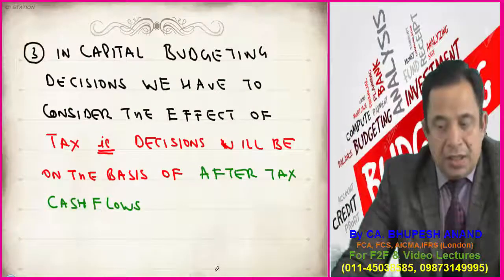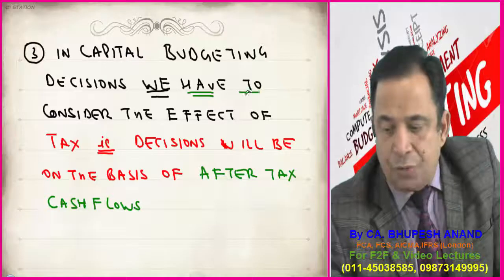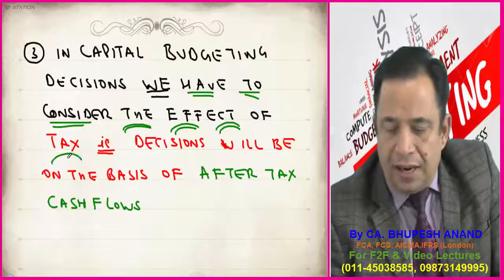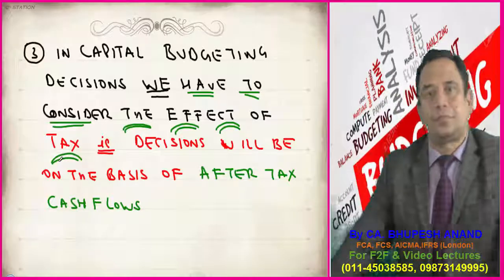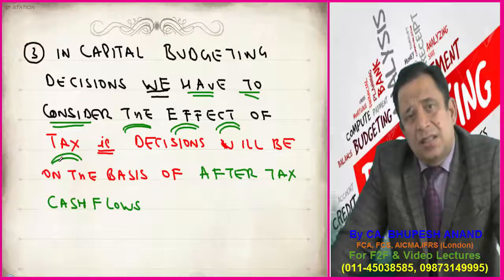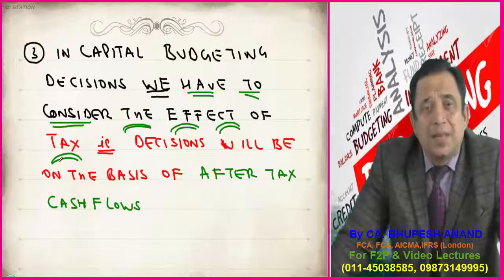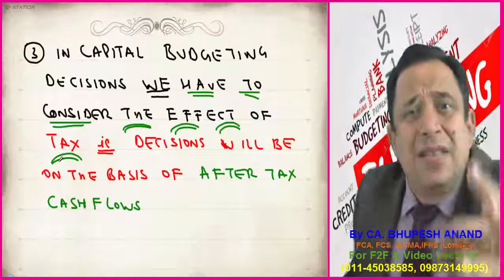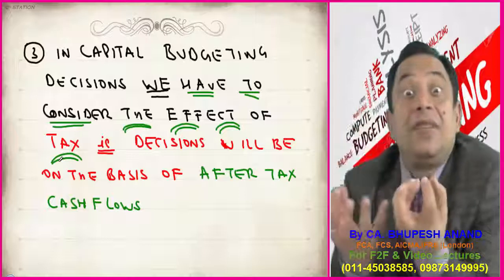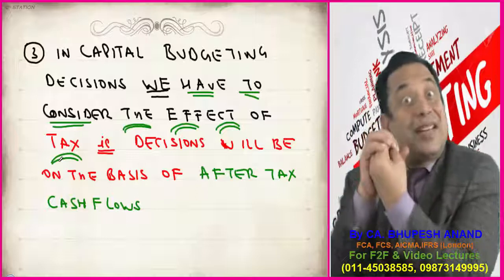So read point number 2. In capital budgeting decisions, we have to consider, I am underlining, we have to consider the effect of tax. Every country charges some tax, corporate tax on the corporates, personal tax on the personal income. It means there is a difference between personal income and personal disposable income. Again, there is a difference between total corporate income and the income which is actually received by the stakeholders, because we have to pay something as tax also.